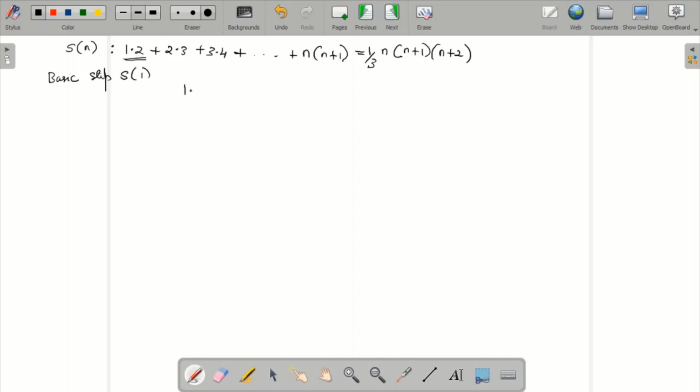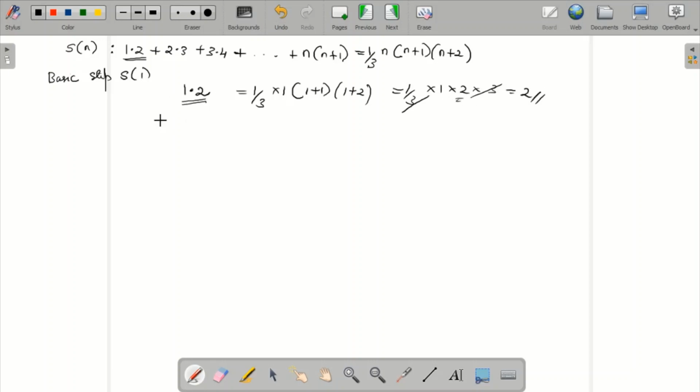So what is that? 1 into 2, that is the first element. For the first one, 1 into 2, you cannot take further elements. 1 into 2 is equal to 1 by 3 into 1 into 1 plus 1 into 1 plus 2. So that is actually equal to 1 by 3 into 1 into 2 into 3. This 3 and this 3 got cancelled. So the left hand side was 2 and here also you got 2. So that is equal to 2.